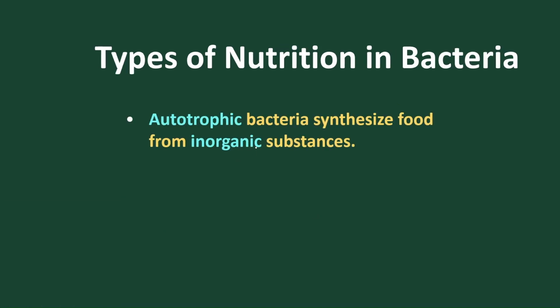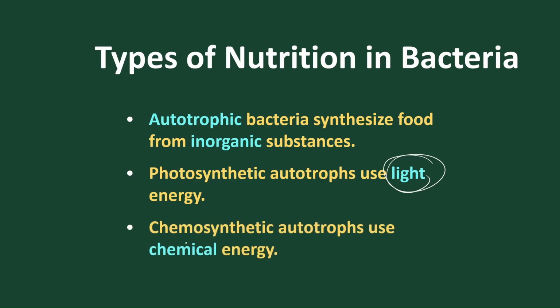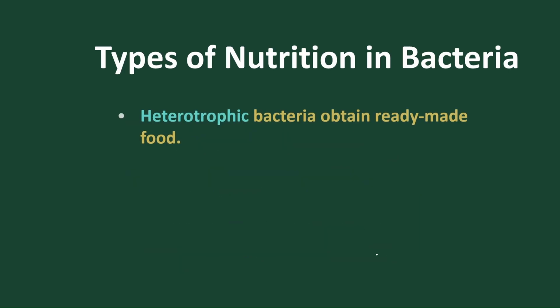Autotrophic bacteria synthesize food from inorganic substances. From inorganic substances, they produce organic compounds. Got it? Photosynthetic autotrophic bacteria need light energy, and chemosynthetic bacteria need chemical energy. So photosynthetic and chemosynthetic bacteria are both autotrophic organisms. Heterotrophic bacteria need ready-made food, so they depend on autotrophs for their food.